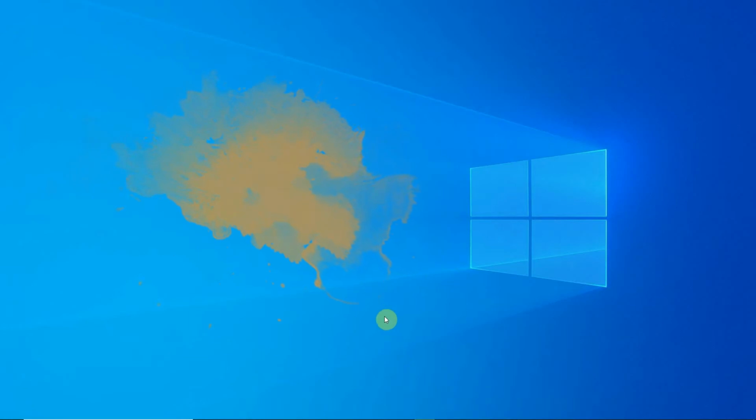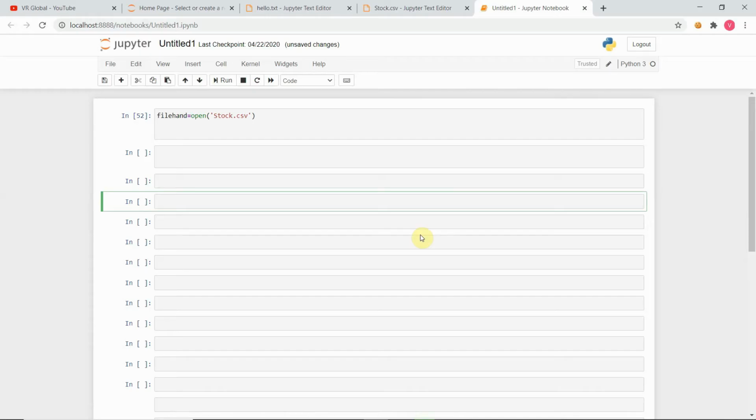The key function for working with files in Python is the open function. The open function takes two parameters, file name and mode. There are basically four different modes for opening a file. First is R, which is known as read. It is only used to read the values, and it will give an error if the file does not exist.